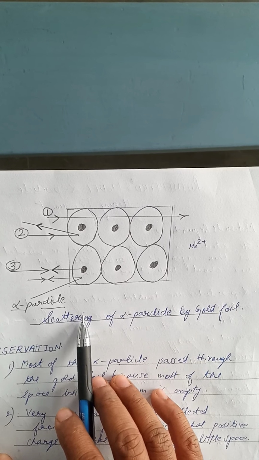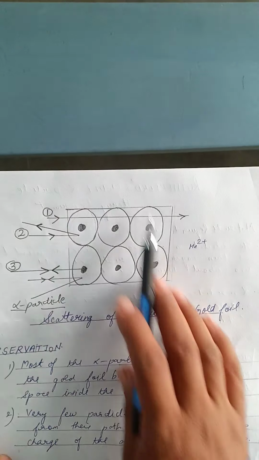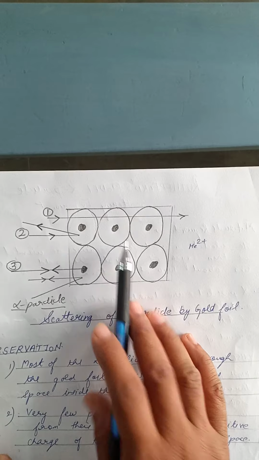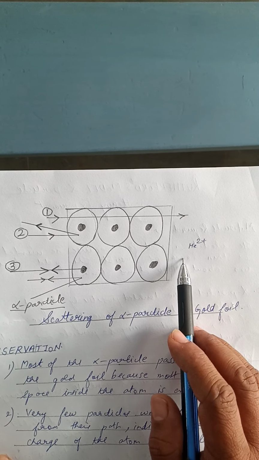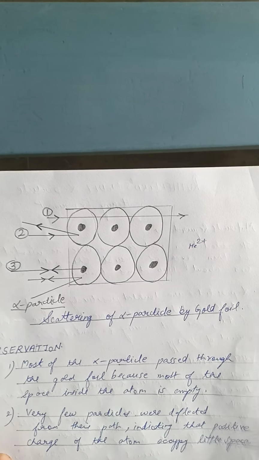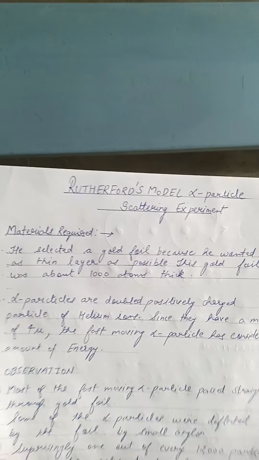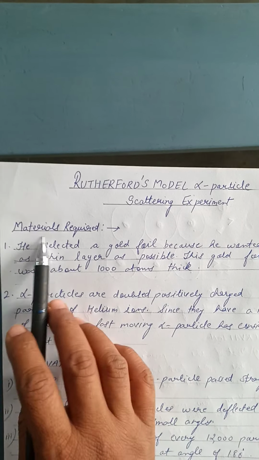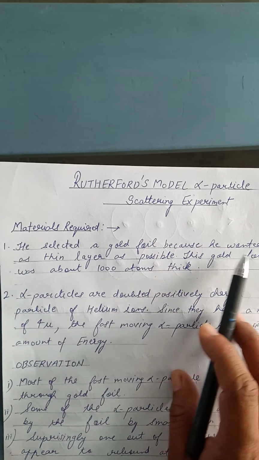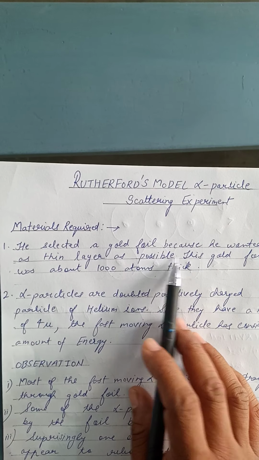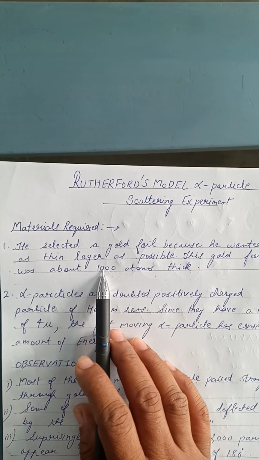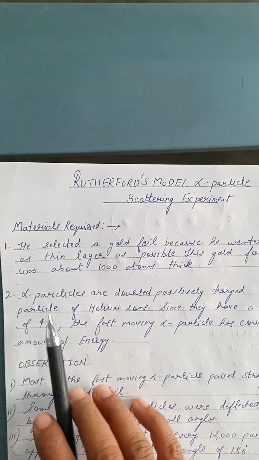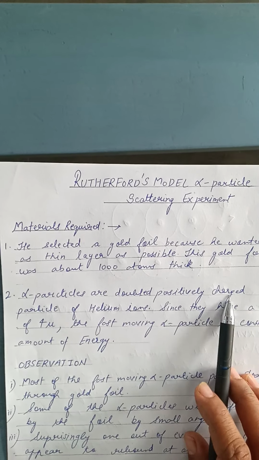One thing you have to remember: this is the gold foil. What has he passed? He has passed the alpha particle. What is the meaning of the alpha particle? Alpha particle is the double positively charged helium atom. If we consider the experiment, what materials were required? He selected a gold foil because he wanted a layer as thin as possible, and this gold foil is about 1000 atoms thick.